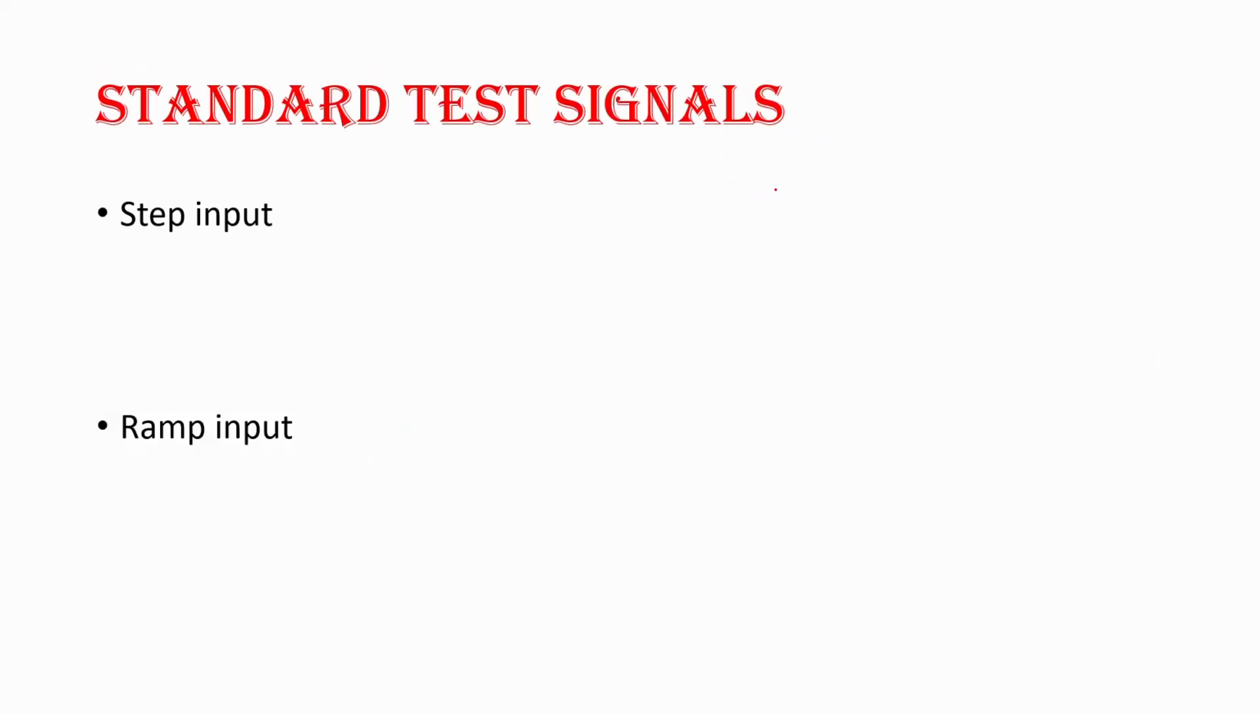For analyzing the system, we have standard test signals in practice. Here we are going to discuss some of the test signals. One is step input, the other ones are ramp, then parabolic, impulse and sinusoidal input. In time response, we are going to discuss only four inputs: step, ramp, impulse and parabolic. While discussing frequency response analysis, at that time we may discuss sinusoidal input.